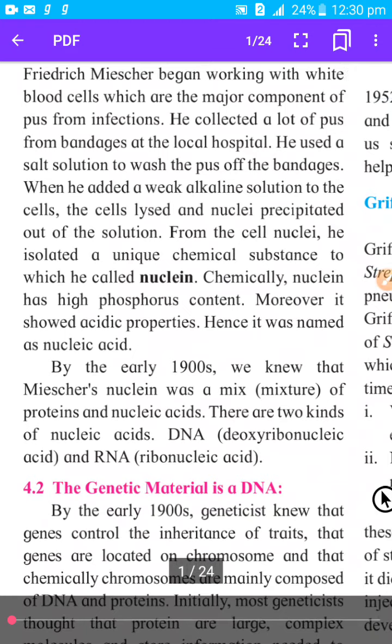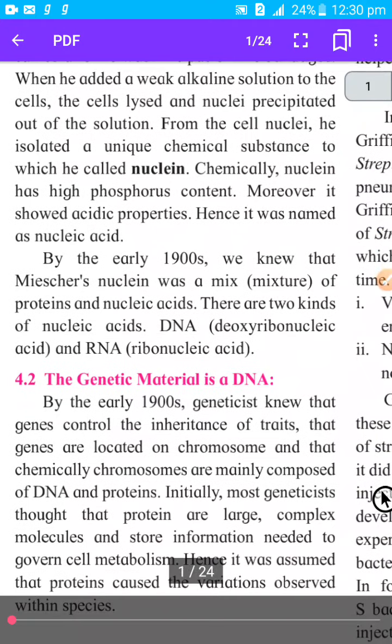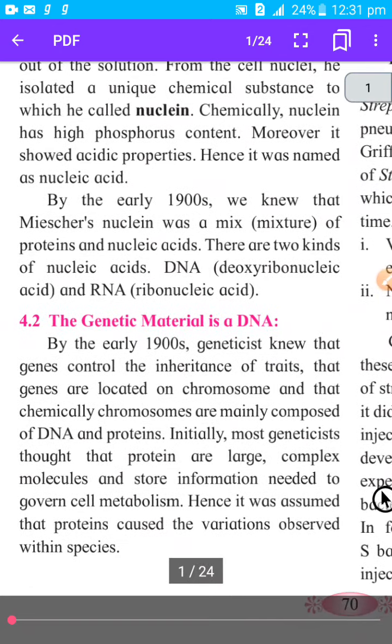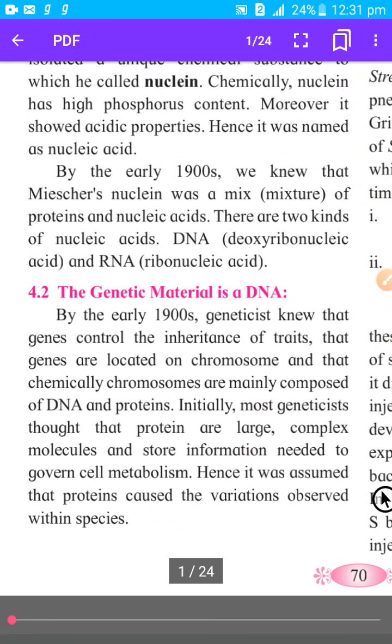He separated the nucleus of these cells, and from that he separated one unique chemical which he called nuclein, because this chemical was separated from the nucleus. This nuclein has high phosphorus content and was acidic in properties, so he named it nucleic acid. In this way the word nucleic acid came into existence.